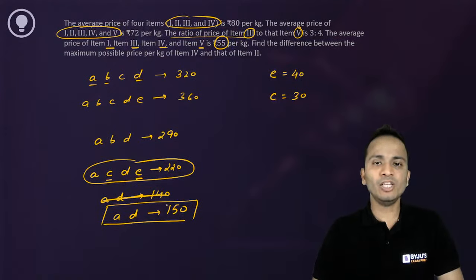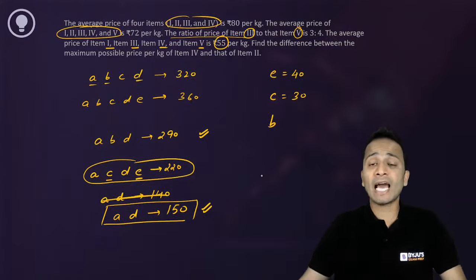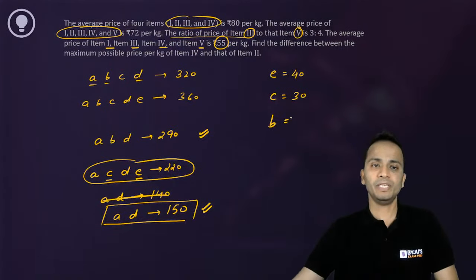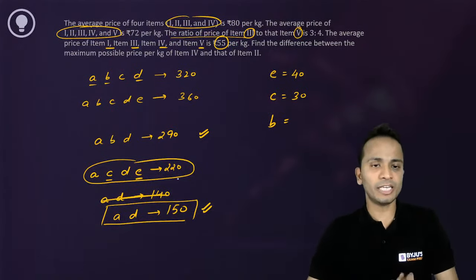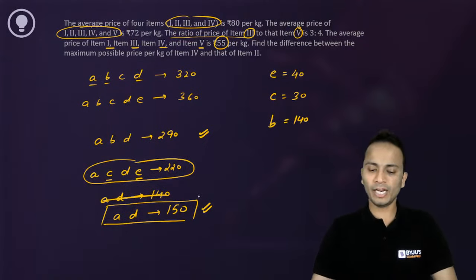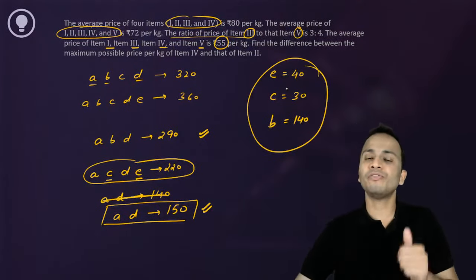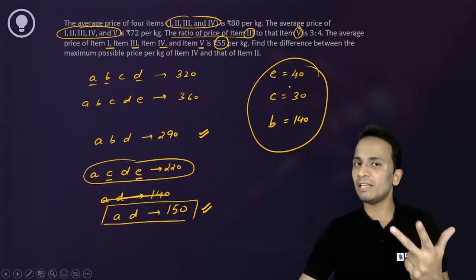And the value of B, how much will it be? Using this equation and this equation, I can find the certain value of B. So take the difference of these two: first minus second, the value of B will come out to be 140. All right, now that is it. What I can calculate with certainty are the values of E, C and B.